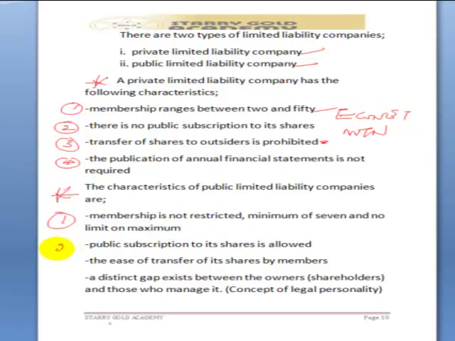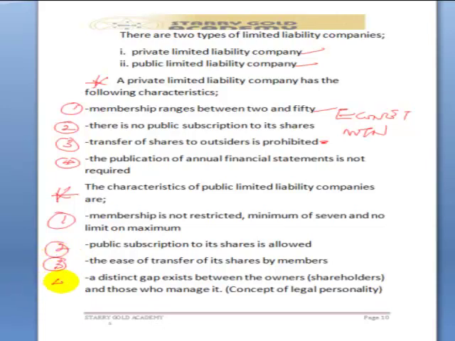Number 2, public subscription to its shares is allowed. That is, once you are a shareholder and there's a need for you to dispose your shares, just approach your broker on the stock exchange and your shares will be sold without recourse to existing shareholders. Number 3 says the ease of transfer of its shares by members. This is tied to number 2.